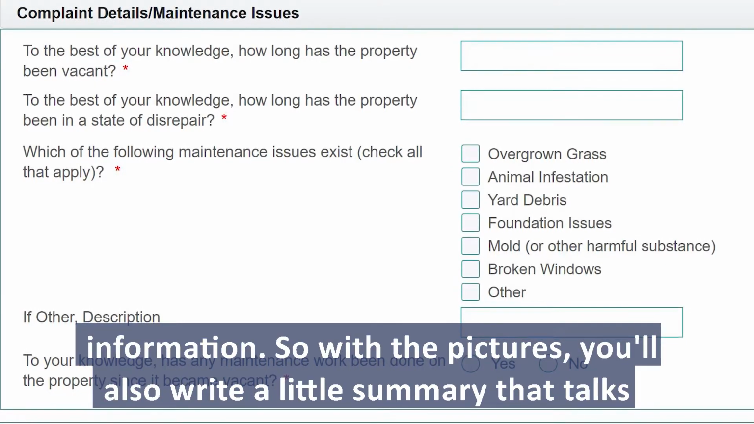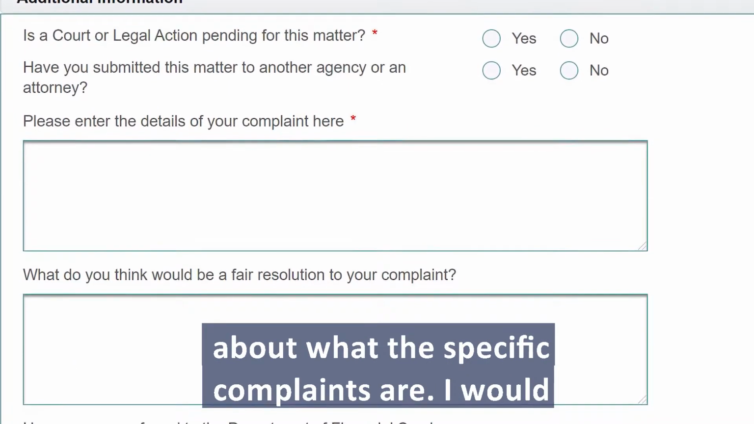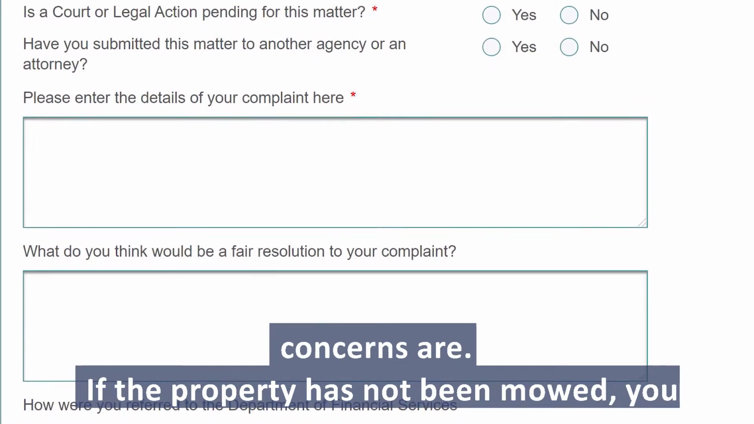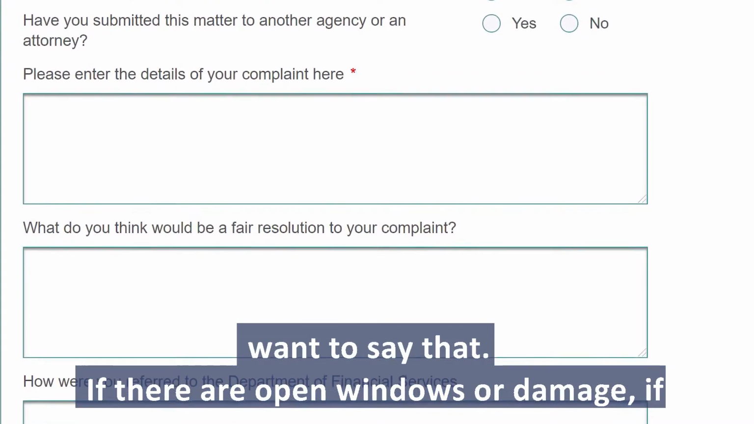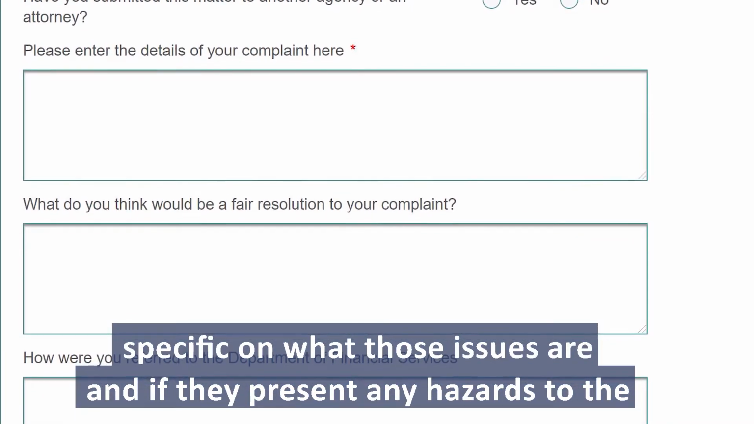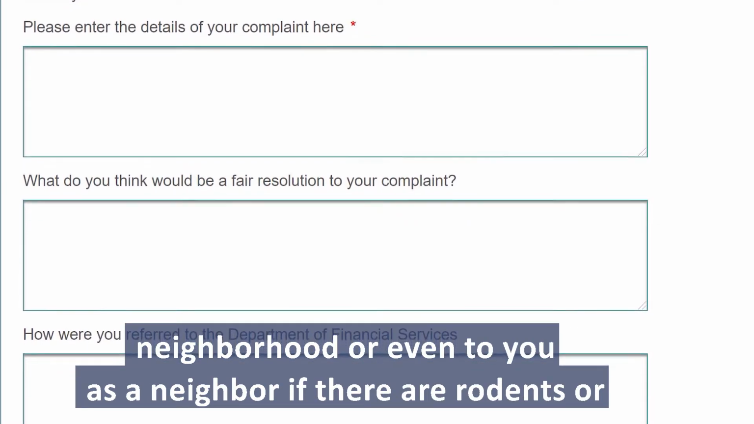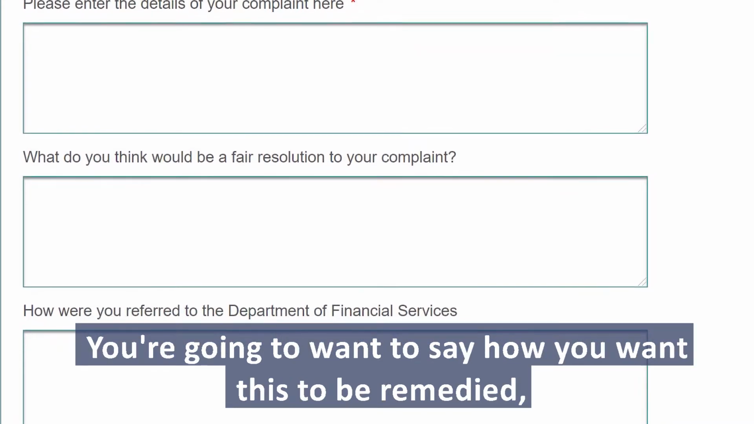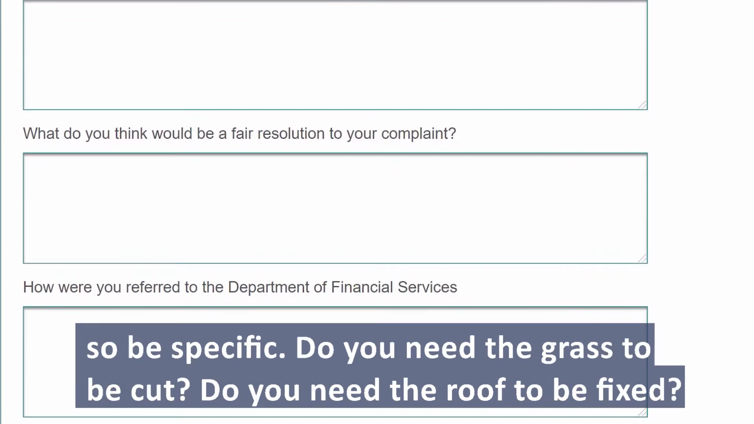So with the pictures, you'll also write a little summary that talks about what the specific complaints are. I would ask that you are really specific in what those concerns are. If the property has not been mowed, you want to say that. If there are open windows or damage, if there's roof damage, you want to make sure that you're very specific on what those issues are. And if they present any hazards to the neighborhood or even to you as a neighbor, if there are rodents or anything like that. So be as specific as possible with that. You're going to want to say how you want this to be remedied. So be specific. Do you need the grass to be cut? Do you need the roof to be fixed?